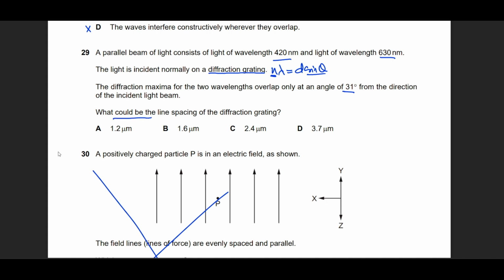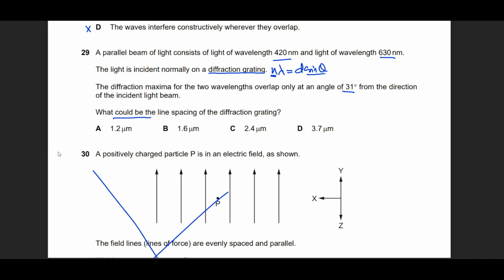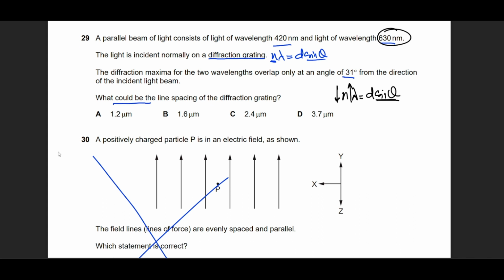Again, he is asking us to guess it, but of course we're going to solve it, or we try to solve it. One prediction before we start: I know that n lambda is going to be equal to d sine theta. If I am using a larger wavelength, like 630, and I want to make sure that it appears at the same angle as the first one, then the product should be equal. The value of n will be smaller. Let's discuss what it means.